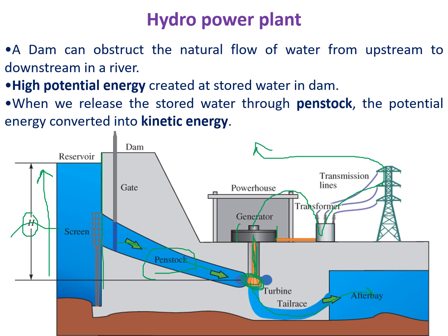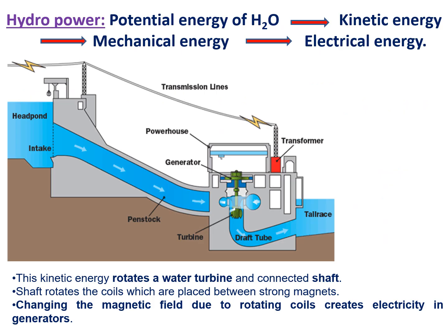This is the hydropower plant. You can see here a dam obstructs the natural flow of water from upstream to downstream in a river. When the water is naturally flowing from upstream to downstream, you can construct a dam. So high potential energy is created in the stored water. When you release the stored water through the penstock, the potential energy is converted into kinetic energy.